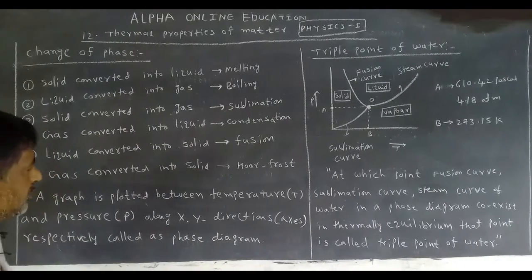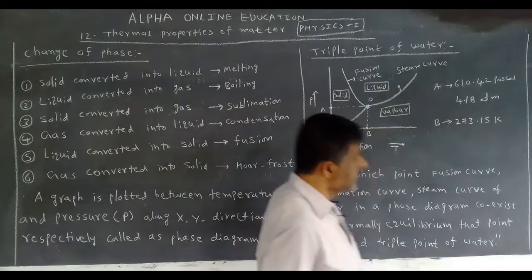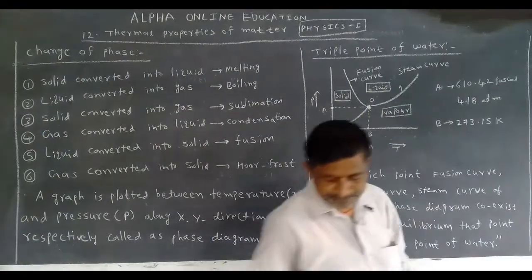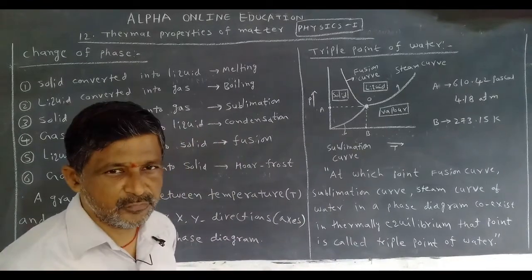With this phase diagram, now this is a very important topic: triple point of water. It is a very important 4 marks question.